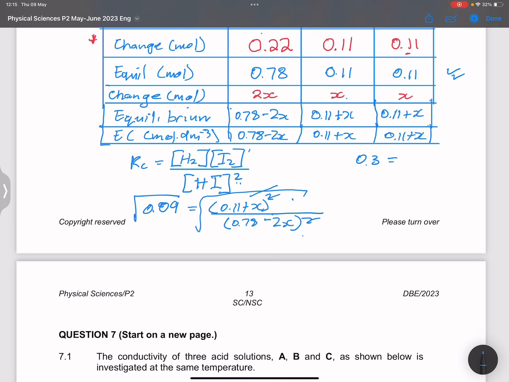So I've got 0.11 plus x divided by 0.78 minus 2x, this is over 1. And then we can cross multiply. If we cross multiply, we've got 0.3 into 0.78. Ladies and gents, just for the sake of time, I'm just going to multiply those in.